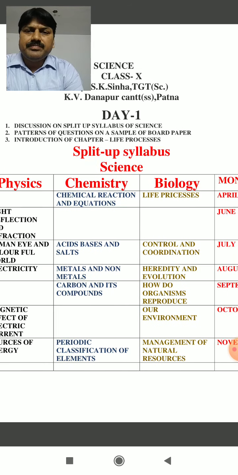Okay. In chemistry: chemical reactions and equations, acids, bases and salts, metals and non-metals, carbon and its compounds, and the last but very important chapter, the periodic classification of elements. These are the parts of chemistry.